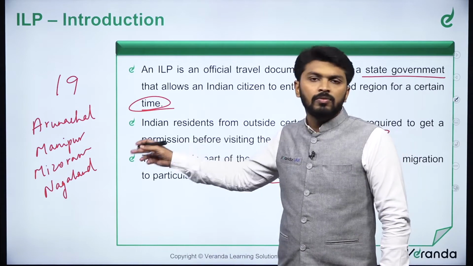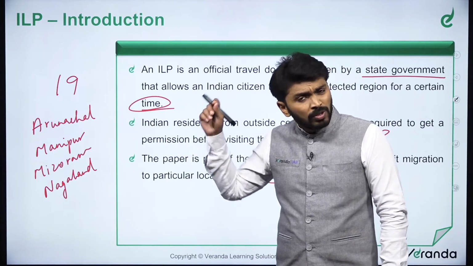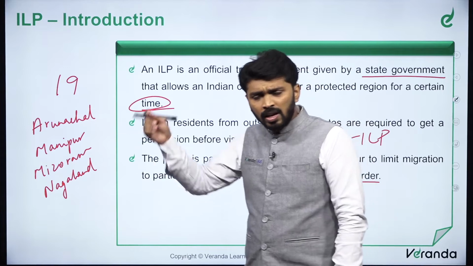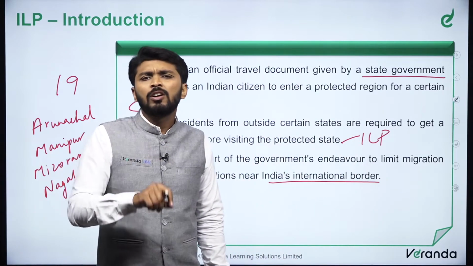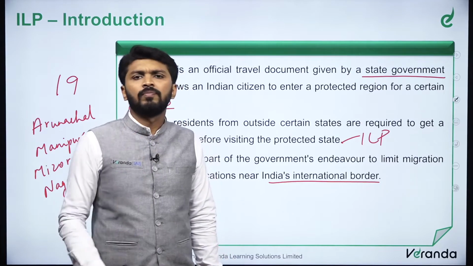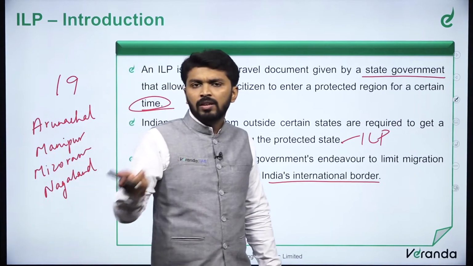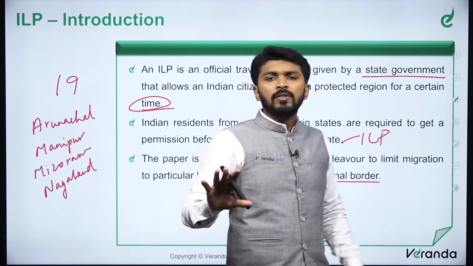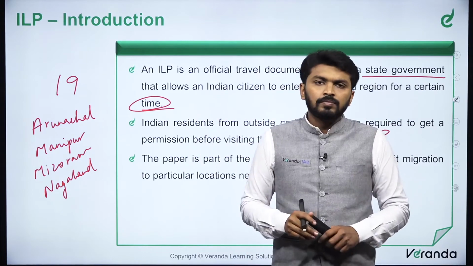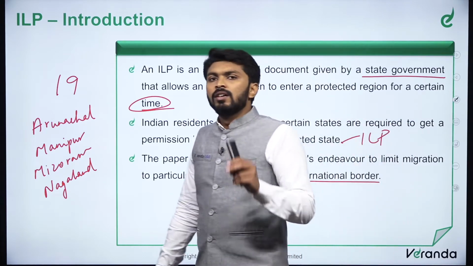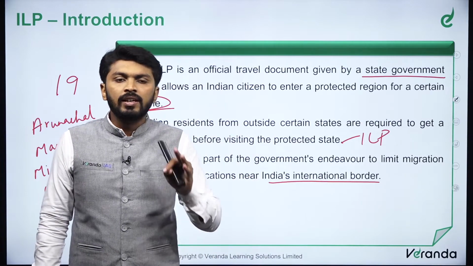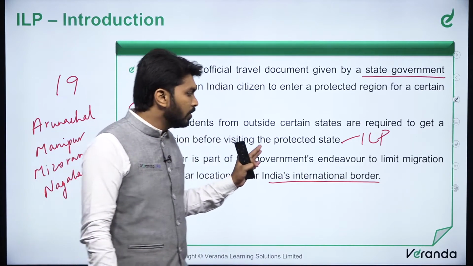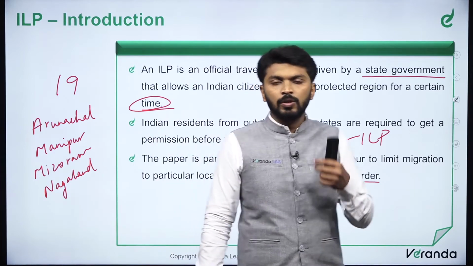So the root cause of most of the problems faced by tribal people in the pre-independence era was due to the intrusion of outsiders into their settlements. If these outside people were not there, tribal people would be living happily. So that is why, to protect those people's interest, initially this ILP system was used.